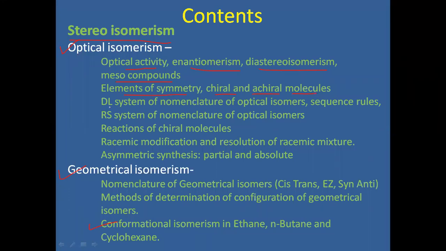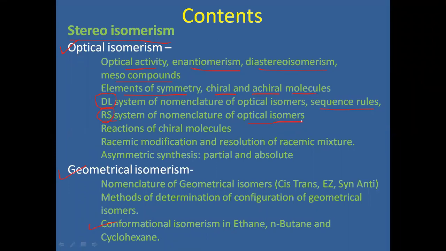For optical isomerism, there are nomenclature systems. There are two types of nomenclature systems: D and L, that is the dextro-levo nomenclature system, and the R and S nomenclature system.